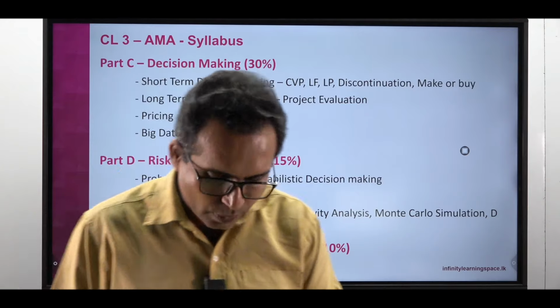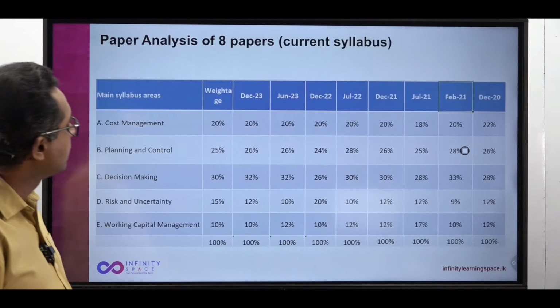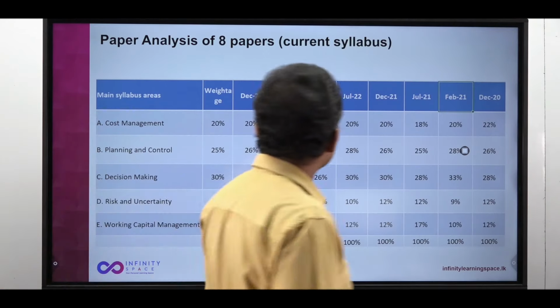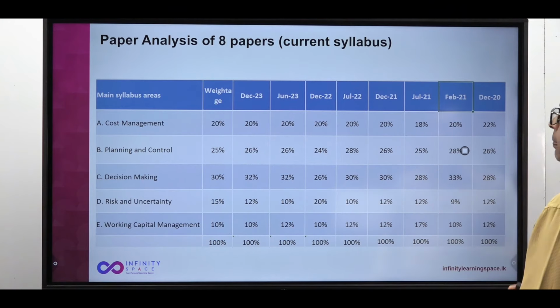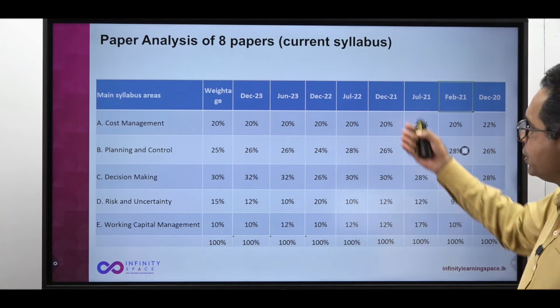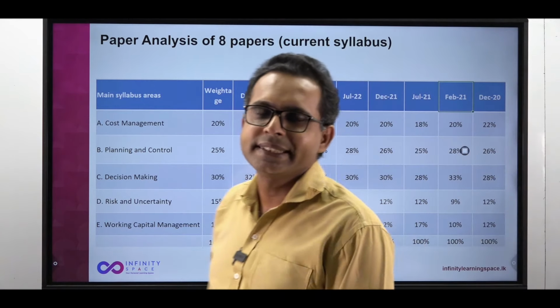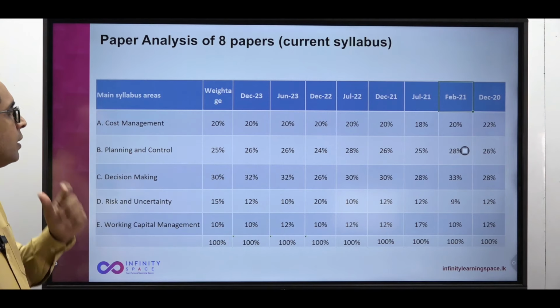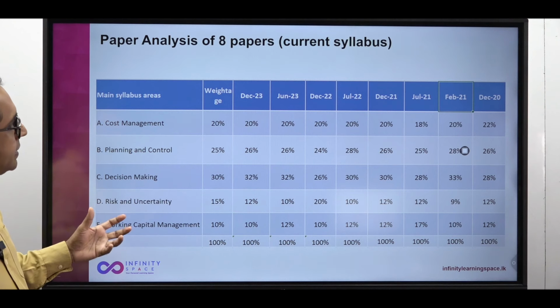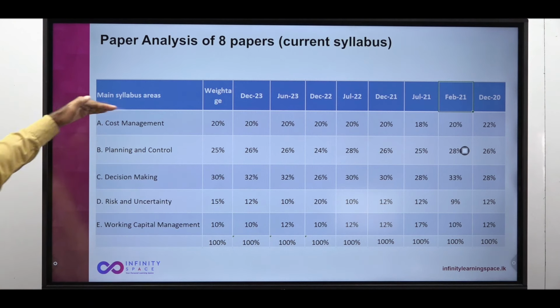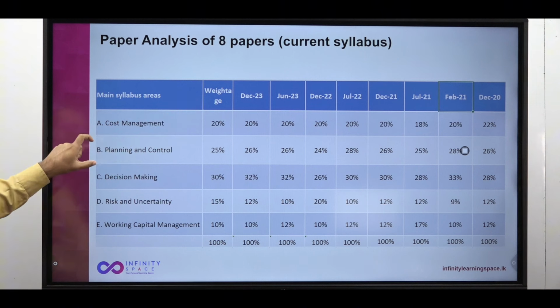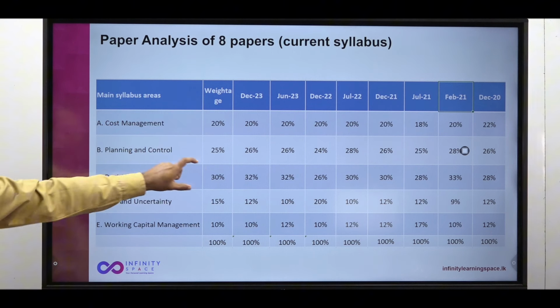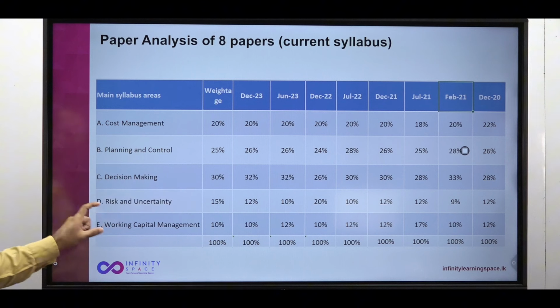Now let me quickly take you through the analysis of papers. As I told you, at the time of me recording this video, the June 2024 paper is not released. So once it comes, I will add it and reshare the past paper analysis with y'all. So you can see this is the weightage that we talked about. Part A, cost management 20%, planning and control 25%, decision making 30%, risk and uncertainty 15%, working capital management 10%. The 5 areas in the syllabus.